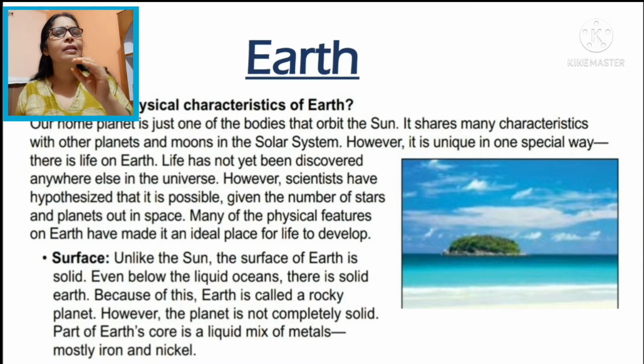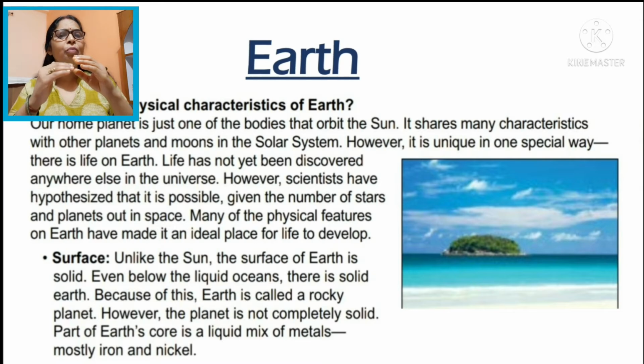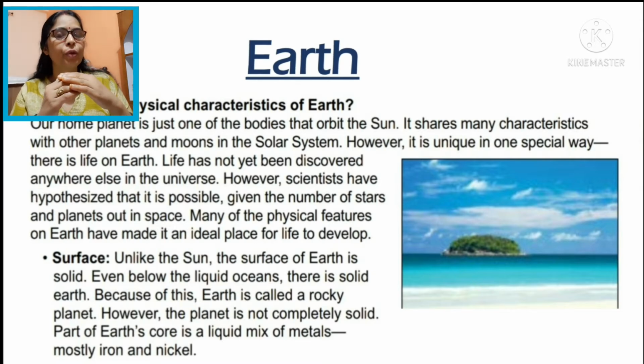The core is in molten form and the temperature of the core of the earth is very high. The middle part, the mantle: the inner part of the mantle is in liquid state, and the outer part of the mantle is in solid state.